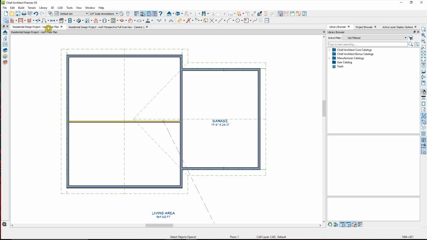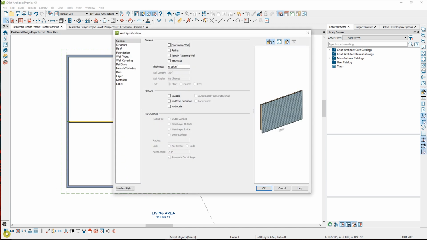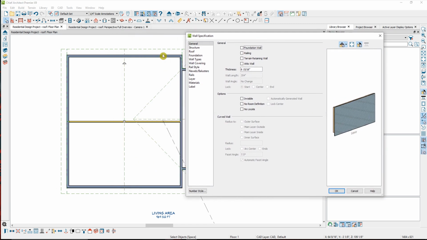Switching back to floor plan. Now that I have my gables, I get to make those gables those half hips. So I'm going to go ahead and grab this back wall and the front wall. They're currently 29'6". This is a different length, so I'm going to do that one separately. I'm going to click on Open Object to open up the wall specification. Now keep in mind that I did grab the gable ends on these walls.